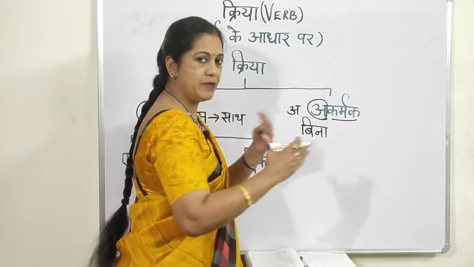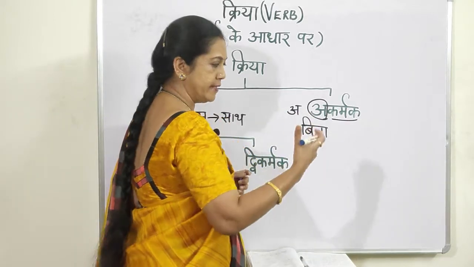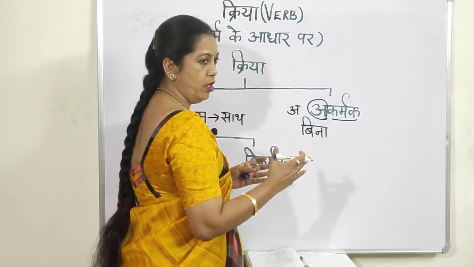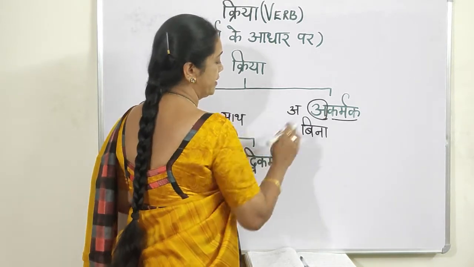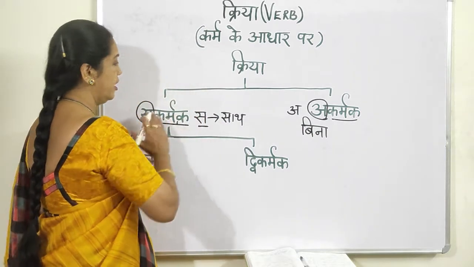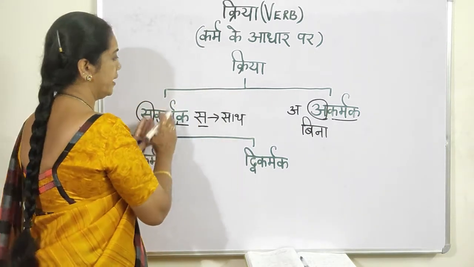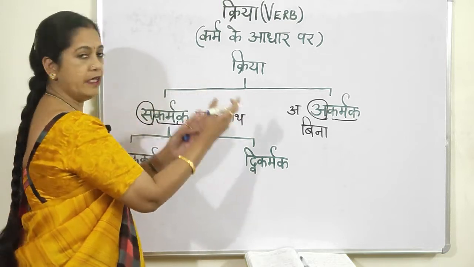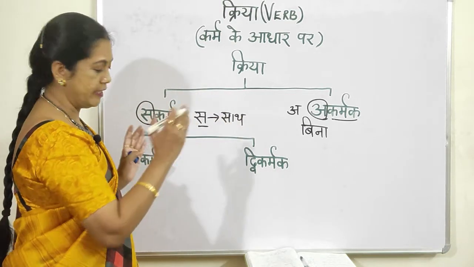So that means it comes in the negative form. A means negative form, that is without or no. So here you can say karma ke bina. Here it is karma ke saath. So this you have understood, sakarmak, akarmak, transitive, intransitive. Now you have understood, right?